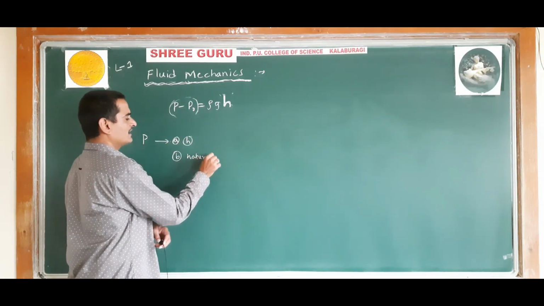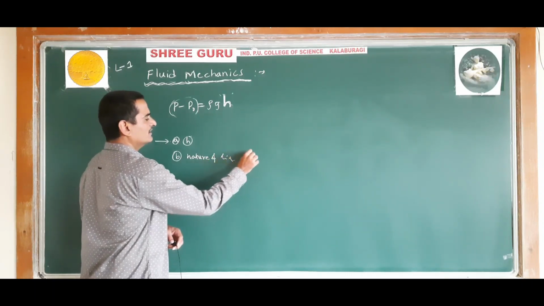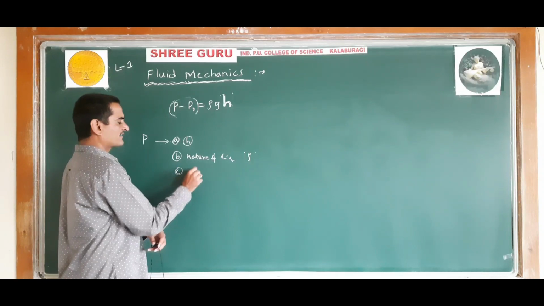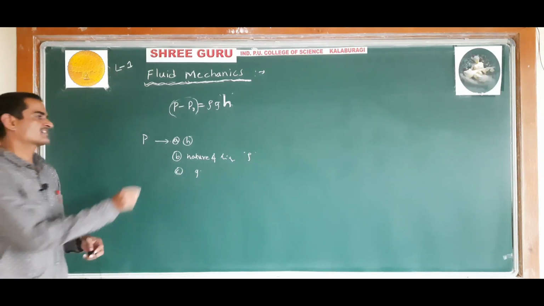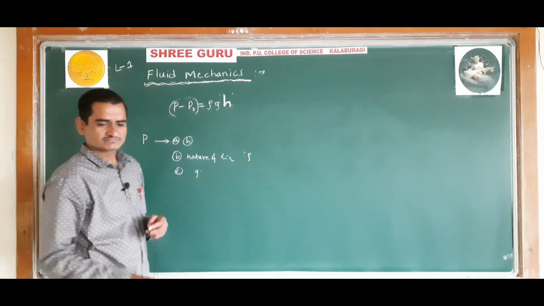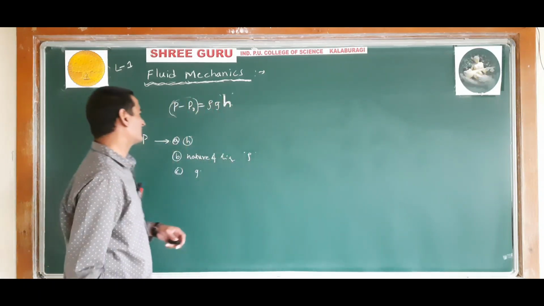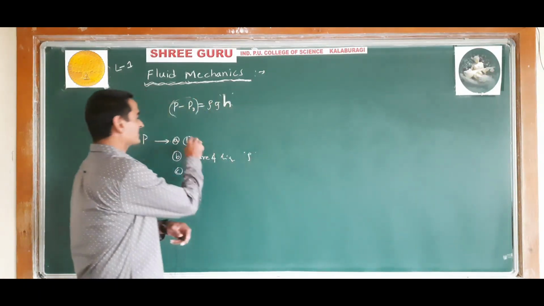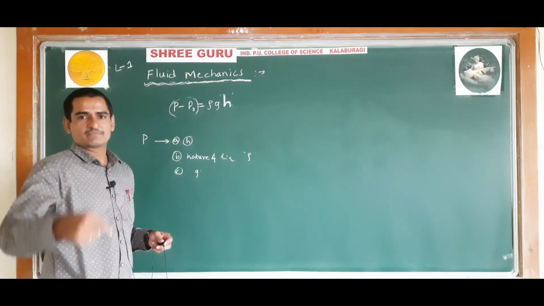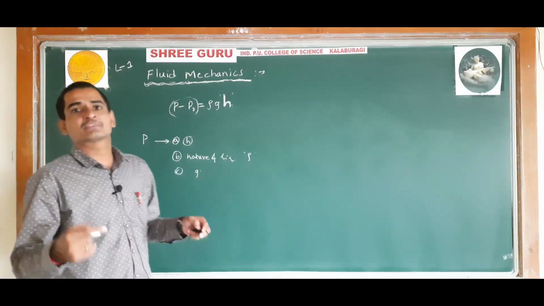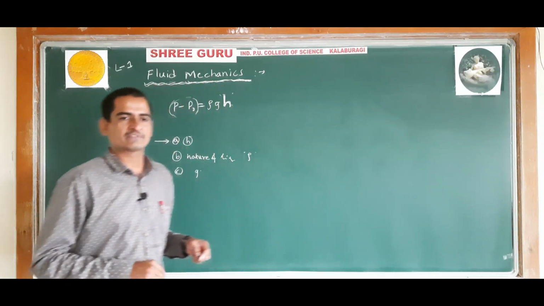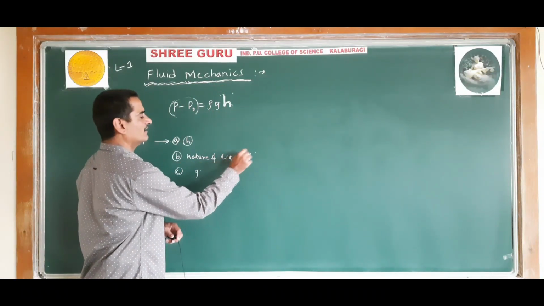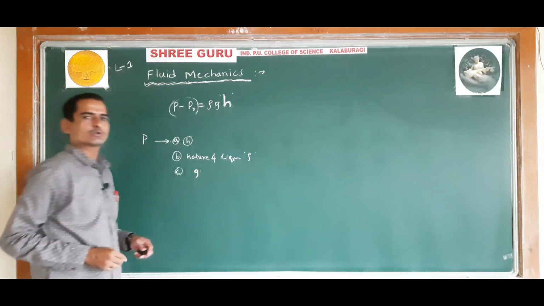Nature of liquid means density of the liquid, and it also depends on the acceleration due to gravity. The pressure at a point in a fluid depends upon the height of the liquid above that point, or depth of that point from the surface of the liquid, and nature of liquid. Nature of liquid means density of the liquid and acceleration due to gravity.